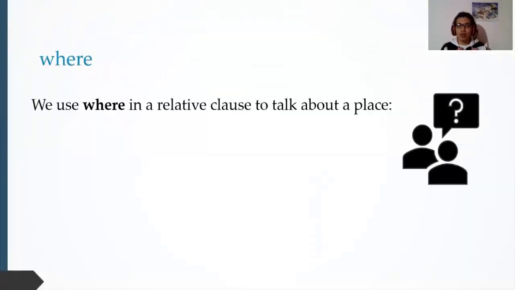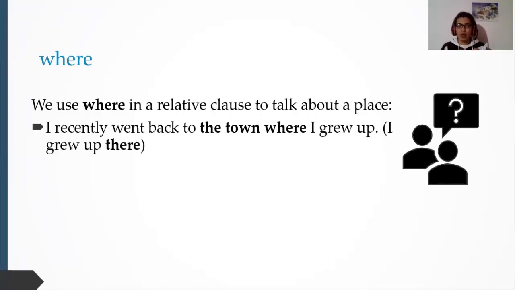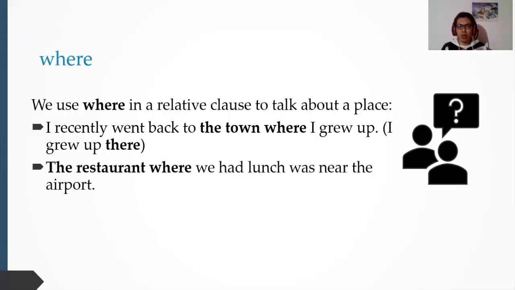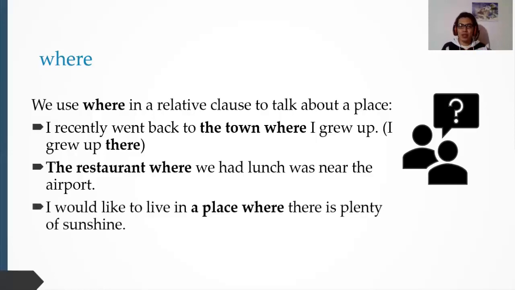Where. We use where in relative clauses to talk about places. In this case, I recently went down to the town where I grew up. Donde crecí yo. The restaurant where we had lunch was near the airport. I would like to live in a place where there is plenty of sunshine.